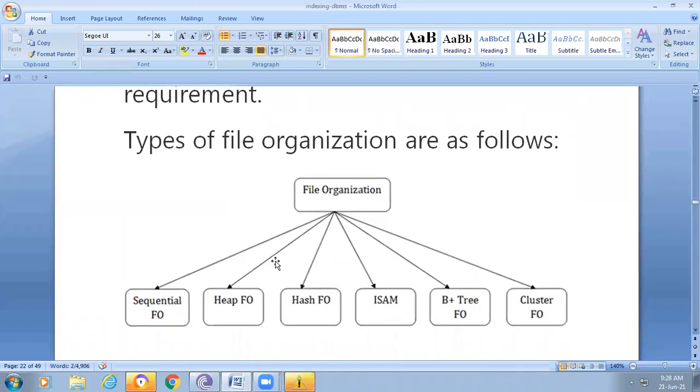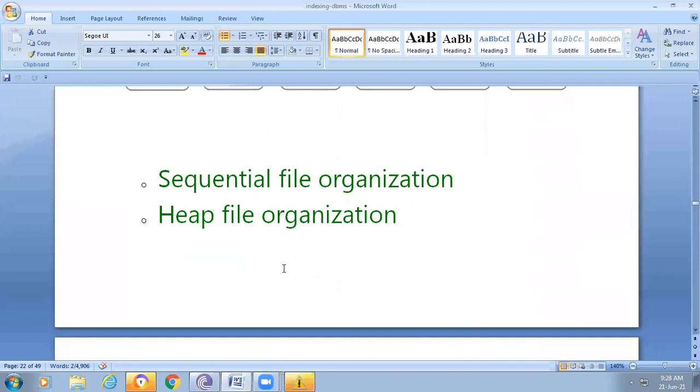Generally, these types of organizations are considered here. Please try to observe once. Those are sequential file organization, heap file organization, hash file organization, and index file organization. Okay, these are our syllabus, the second part of our unit.